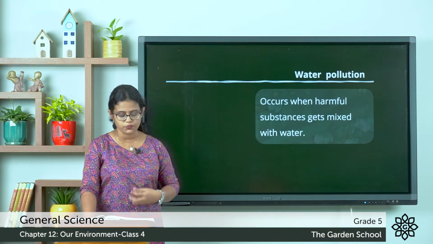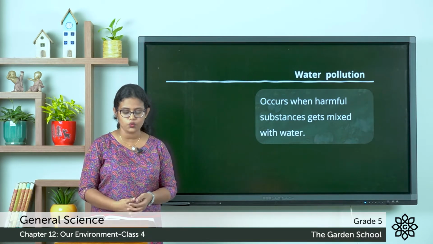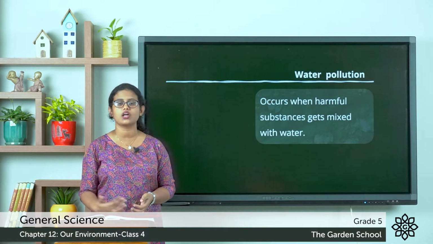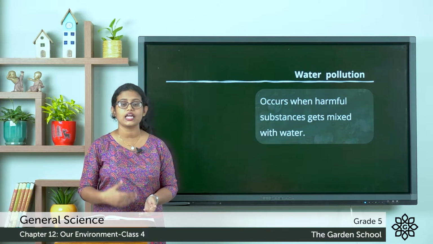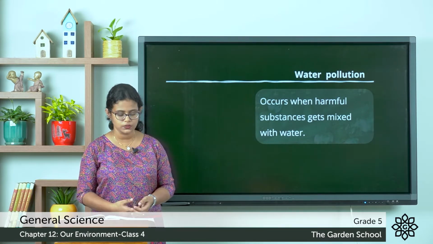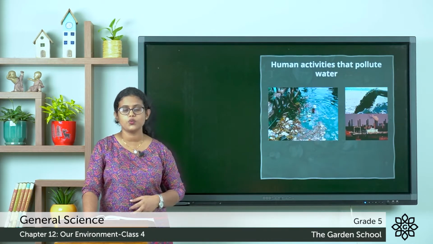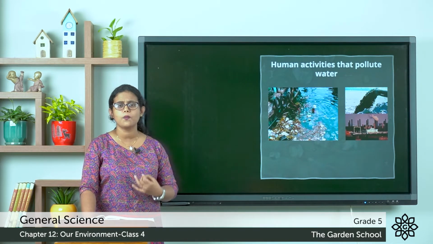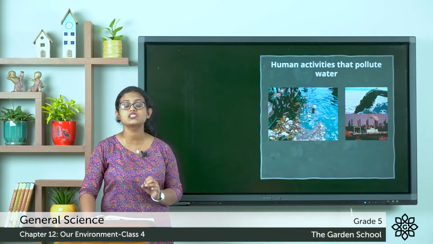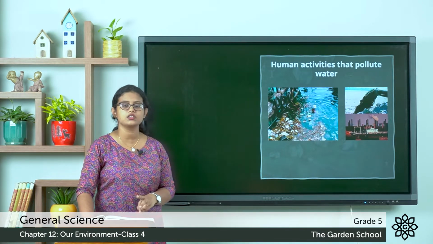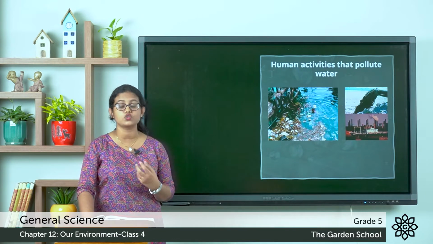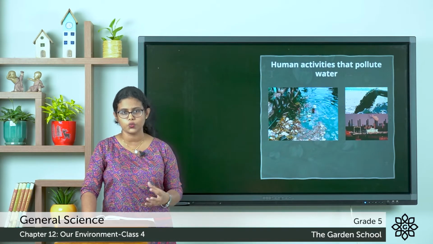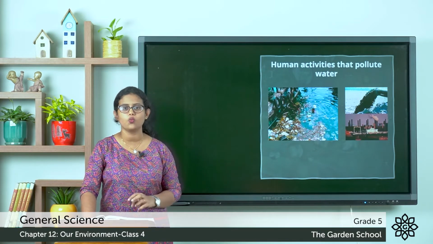Water is polluted mainly by the chemical waste from industries and the household waste which are released into the water. That makes the water polluted. That is washing clothes. So when we wash clothes or when we discard waste in rivers, ponds or lakes, the water gets polluted. The next thing is that the factories release chemical waste. So when the factories release chemical waste, that pollutes the water.